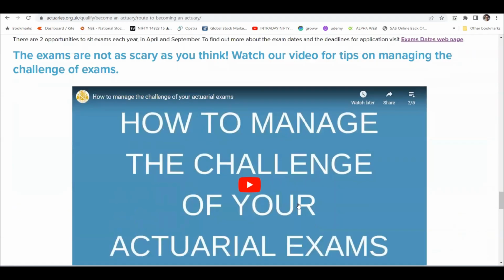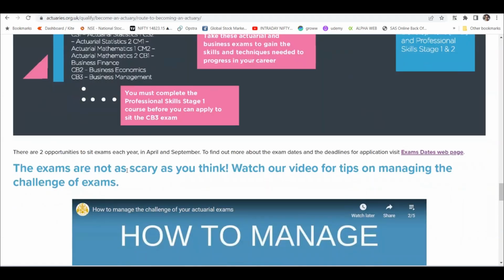Now, they've mentioned that exams are not as scary as you think, but trust me, they are, right? And as you progress in your life, it gets challenging. But some people are these days clearing papers quite quickly, especially in IFoA. There is a sort of cheating going on in the exam. Many people are writing group exams, and I think IFoA is aware of that. It's just a matter of time before they catch on. These people are very smart, and you cannot outsmart them for a long time, right? The arbitrage opportunity will soon cease.